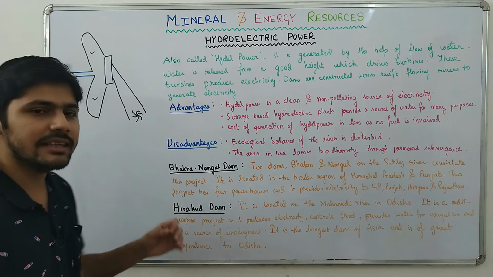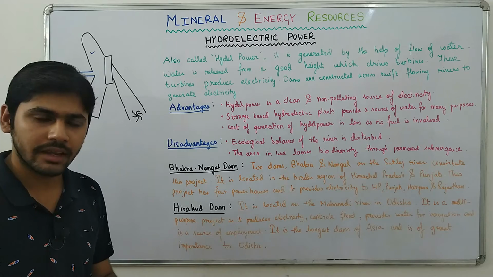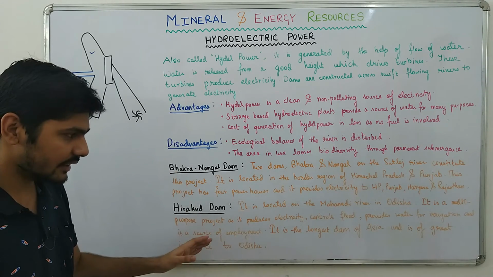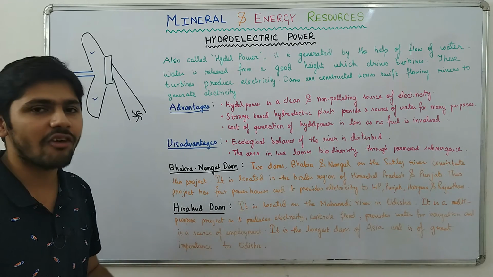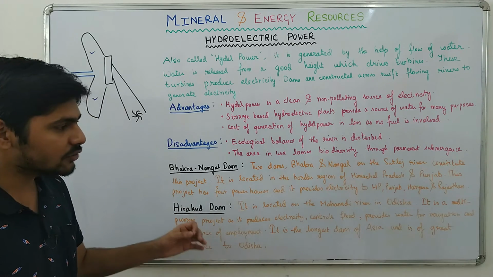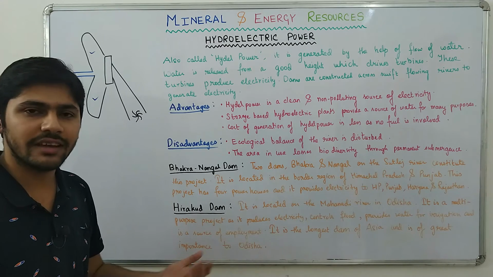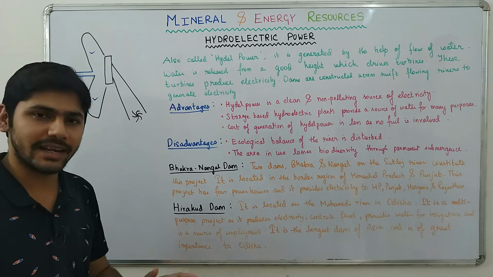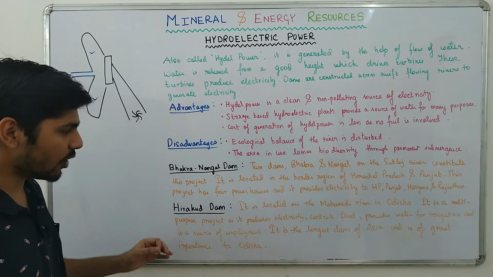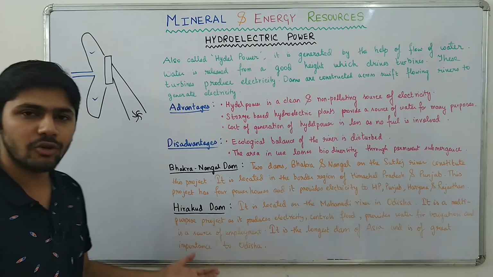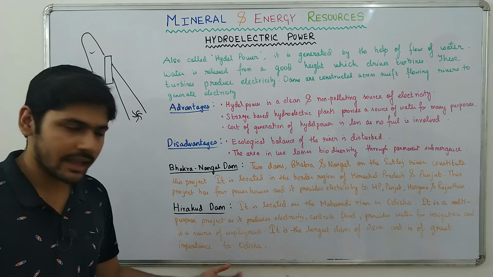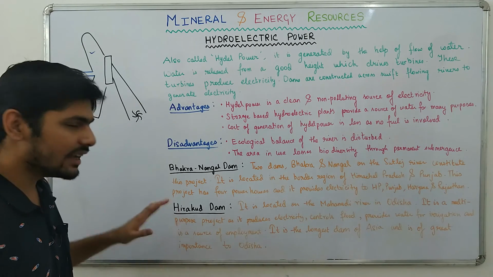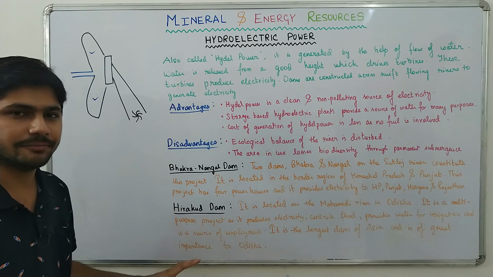Now, Hirakud Dam is very important for Odisha. First of all, it is a multi-purpose project. It produces electricity, it controls the flooding of Mahanadi River, it provides water for different uses of irrigation and drinking, and it provides employment to many people. That is why it is so important for Odisha. It is located on the Mahanadi River and it is the longest dam of Asia. It is a great dam, it is amazing.